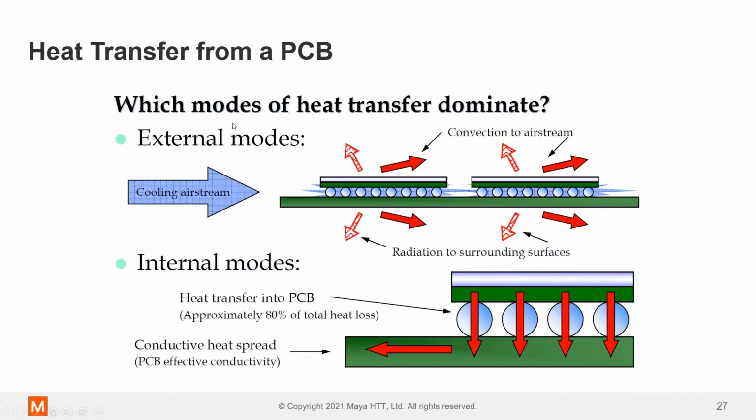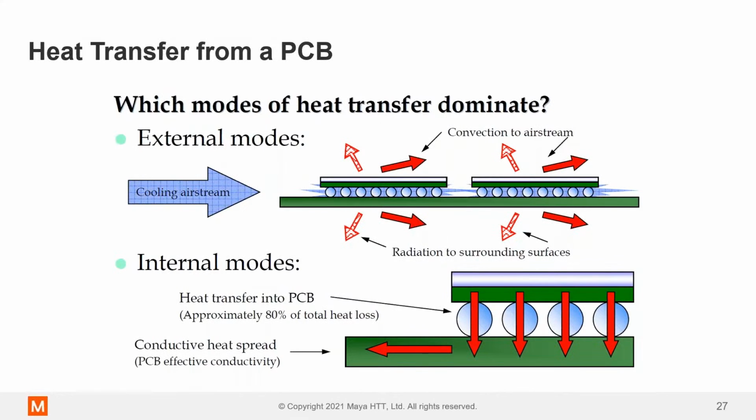So the external modes of heat transfer, there's going to be air. No matter how tightly you seal your electronics, there's going to be air in there, and that is going to be a heat transfer, convective heat transfer mechanism. But the internal mode, which is conduction, is by far the most dominant, as air is very restrictive. It's an insulator.